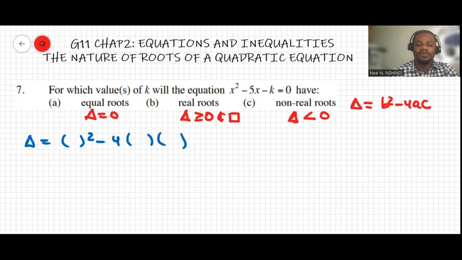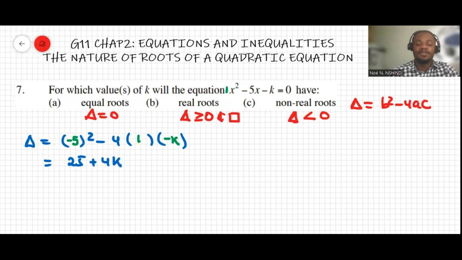We can substitute the values. b is negative 5. a is the coefficient of x squared, and c is the constant term, which is not k, but negative k. Then this will be 25 minus, not minus, but plus 4k.